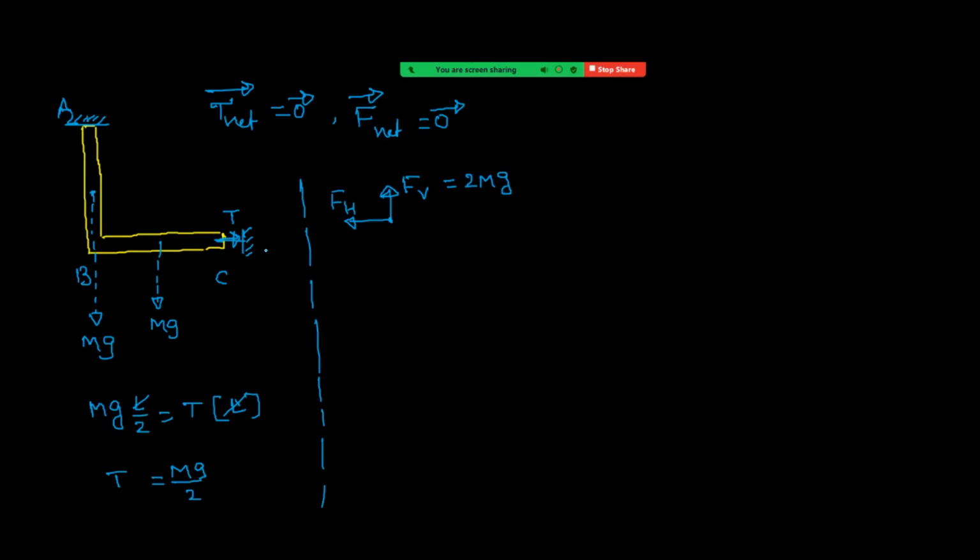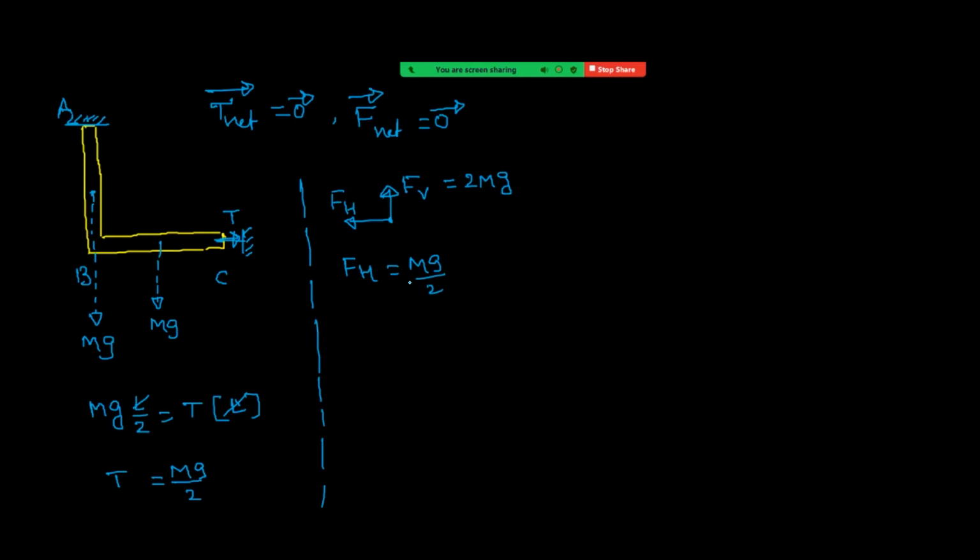Okay. Now on this rod, the tension is horizontal. This must be balanced by horizontal component of hinge reaction. So this must be equal to T. So horizontal component of hinge reaction is mg by 2, the tension.